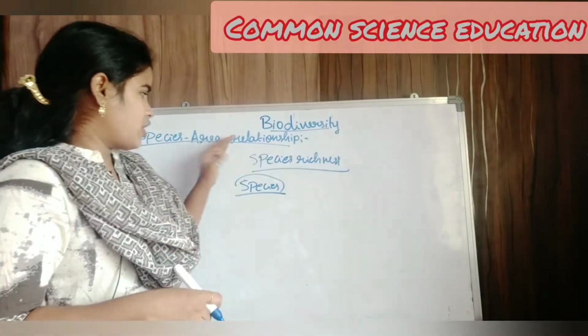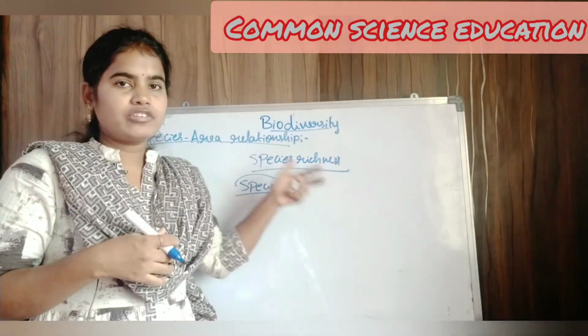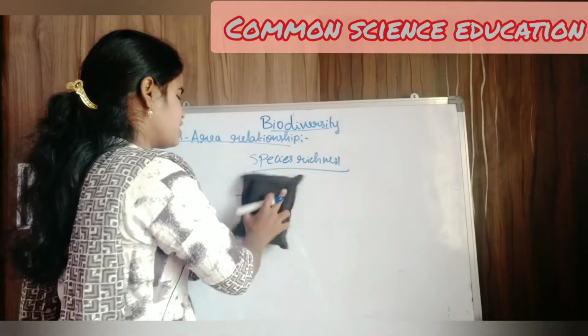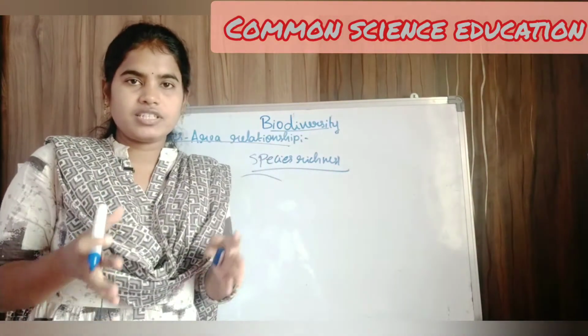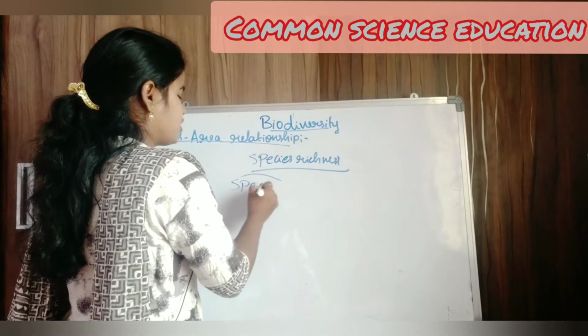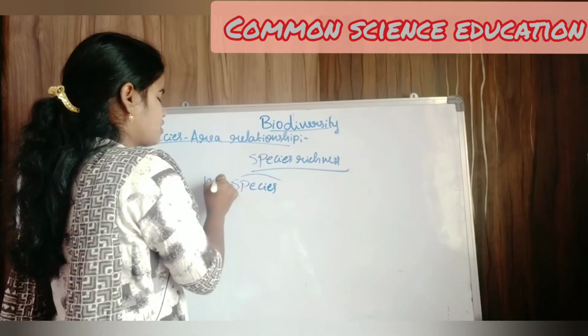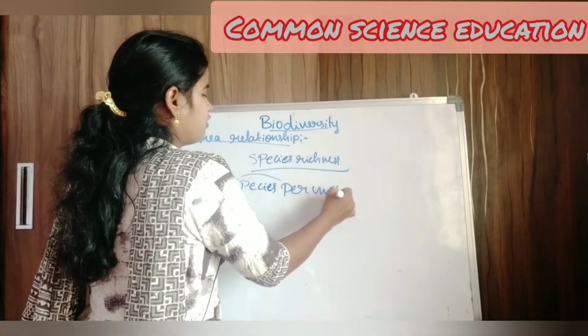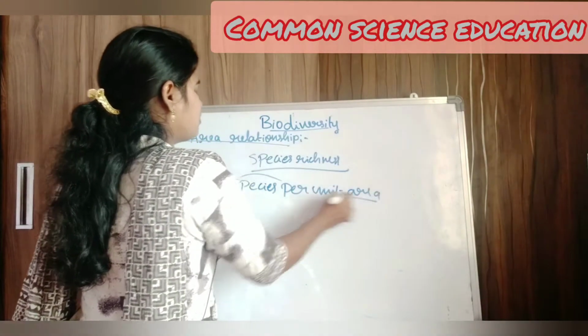So first we will talk about species richness before going to start the species area relationship. Species richness is nothing but the number of species per unit area.